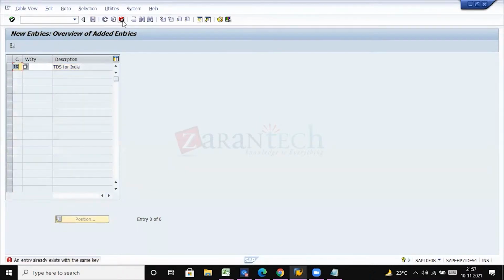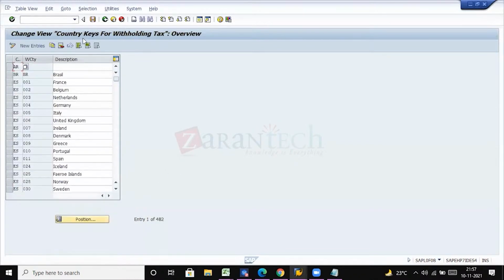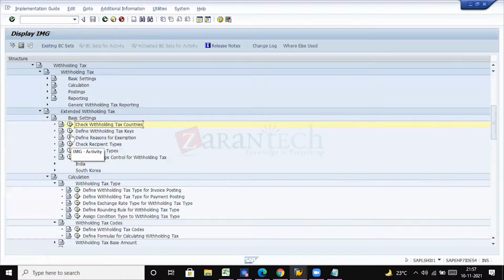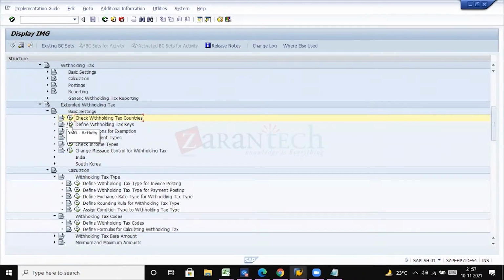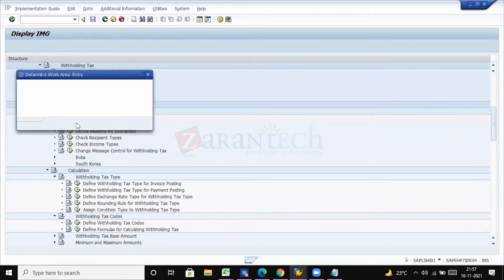It is already there, so no need. Actually, for previous classes, I have configured all those. Anyhow, I hope you understood how to configure these withholding tax countries, right? Any doubts in this? No, no. Okay.